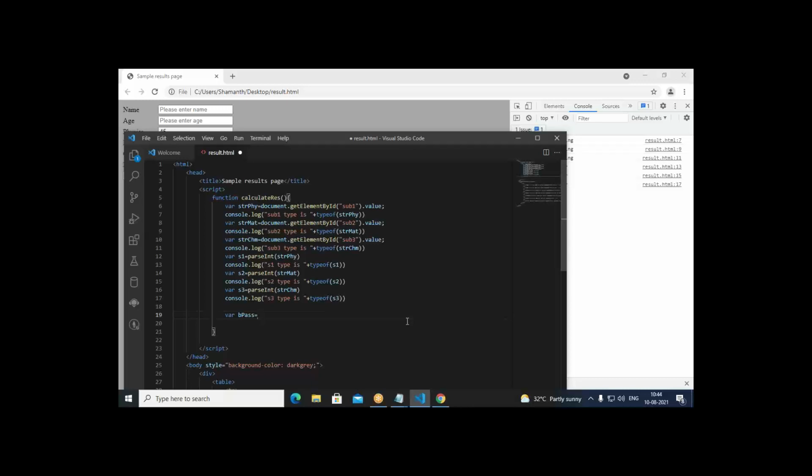This equals whether it is pass or fail, I need to find out. So I write a logical expression like this. S1 greater than or equal to 40. Then I go with the AND operator. S2 greater than or equal to 40. Then write AND here. S3 greater than or equal to 40.